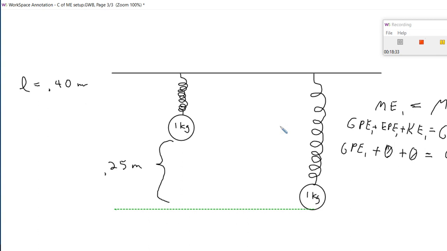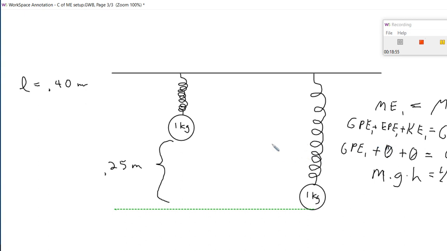All right, so remember that the gravitational potential energy is m times g times h, the mass times the acceleration due to gravity times the height. And the elastic potential energy is equal to 1/2 times k, the spring constant, times x squared, where x is the distance compressed or stretched.